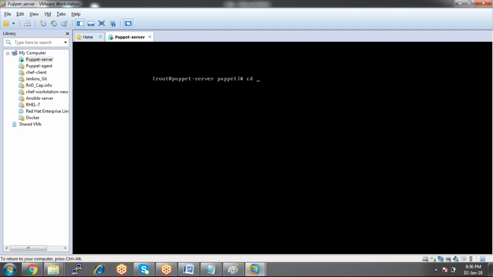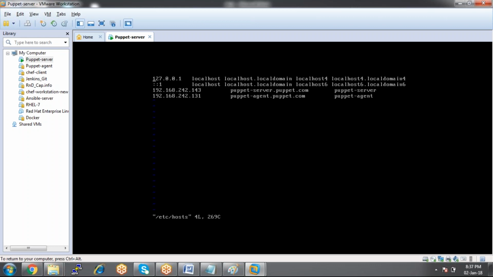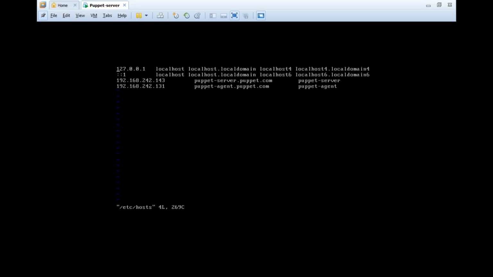So let me go to the system configuration file first. Now here I'm going with system configuration, etc. Where is that file? Host file, right? Yeah. So this is the host file of a system, of your operating system.